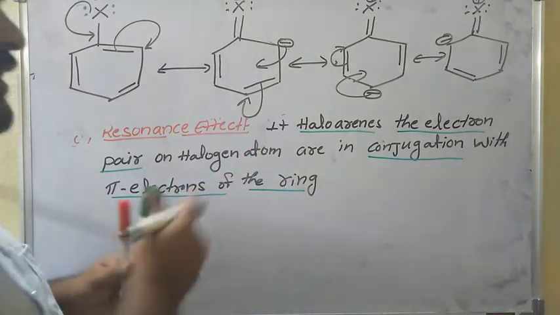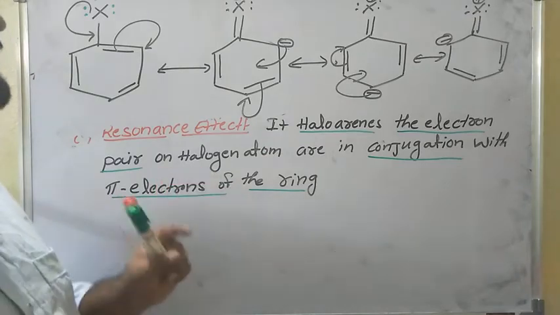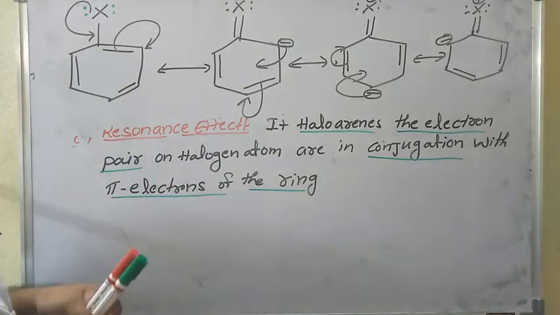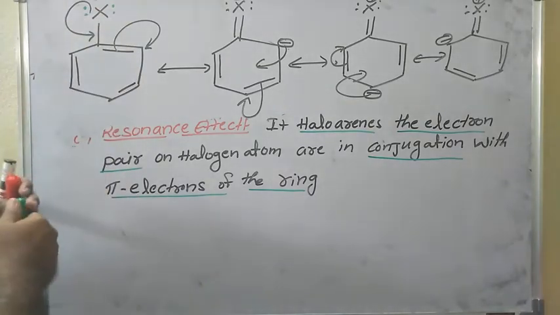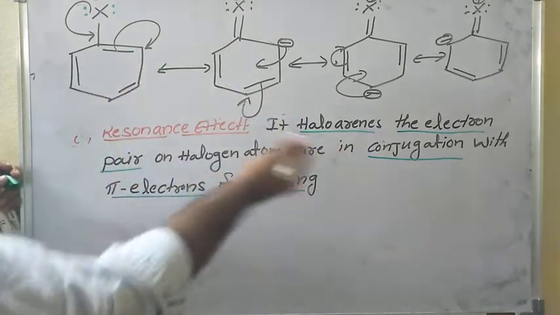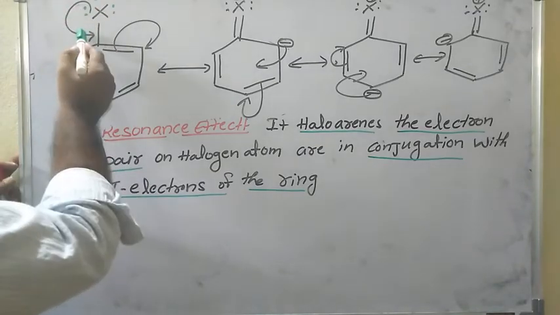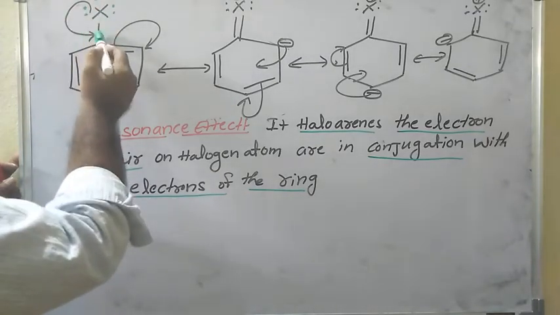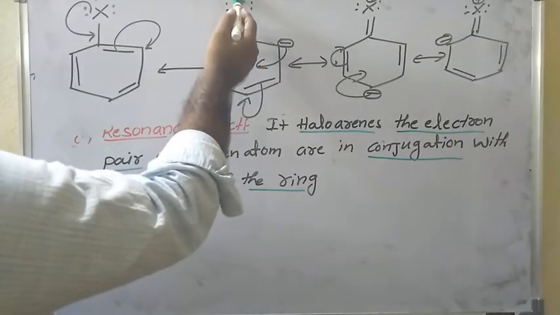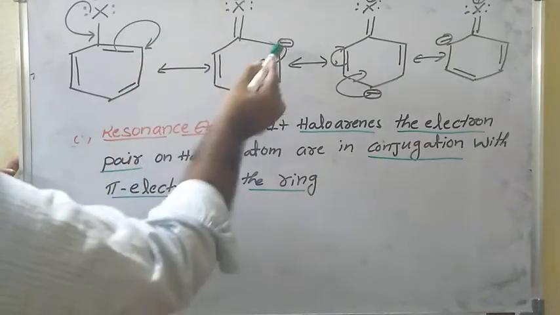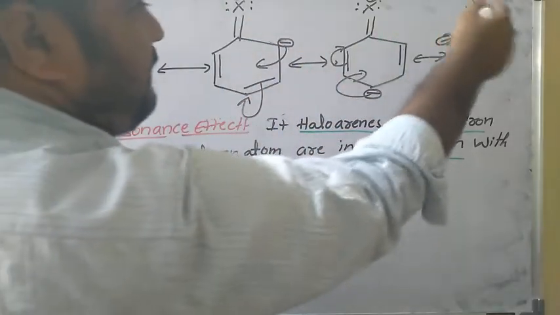In haloarenes, the electron pairs on the halogen atom are in conjugation with the pi electrons of the ring. Here there are 3 lone pairs of electrons. See the resonance structures here. This bond is shifted to here. The lone pair of electrons is involved in the C-X bond, so the C-X bond gets double bond character, C=X, and the halogen gets a positive charge, and this carbon gets a negative charge. Then the resonance structures continue.